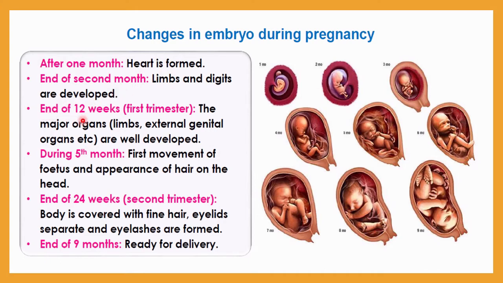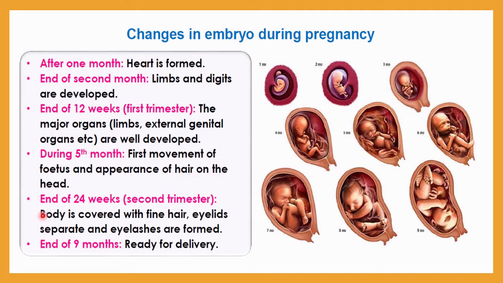Okay, this is the second month of a pregnancy. Then the end of the 12th week, that is the first trimester, meaning the finishing of the third month, the major organs like limbs and external genital organs will be developed. You can see here, this is the 3 month development. Then during the fifth month, the first movement of a fetus will appear, and even the appearance of hair on the head will appear. So this is the significant characteristic. During the fifth month of a pregnancy, the first movement of a fetus will occur, and appearance of hair on the head will be observed. Here you can see.